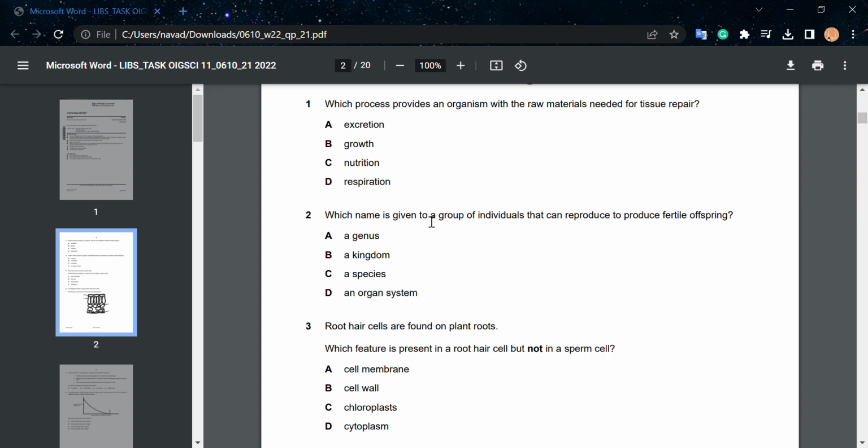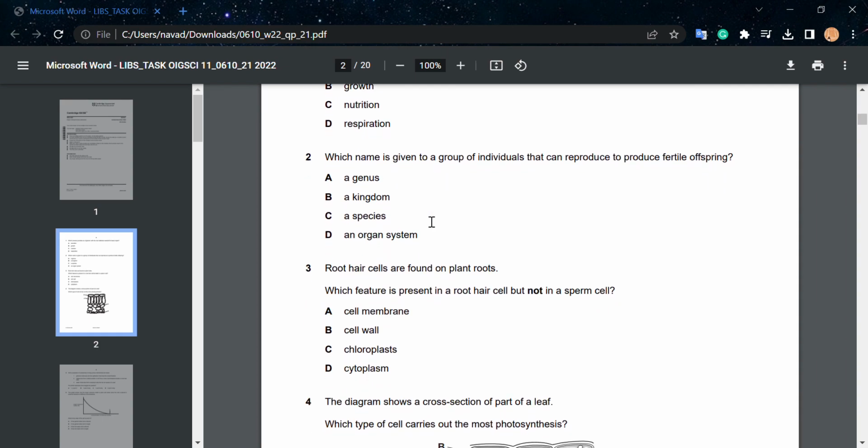Let's move on to question number 2. Which name is given to a group of individuals that can reproduce to produce a fertile offspring? A, genus. B, kingdom. C, species. And D, organ system. Now, genus shares the same ancestor but does not produce a fertile offspring.